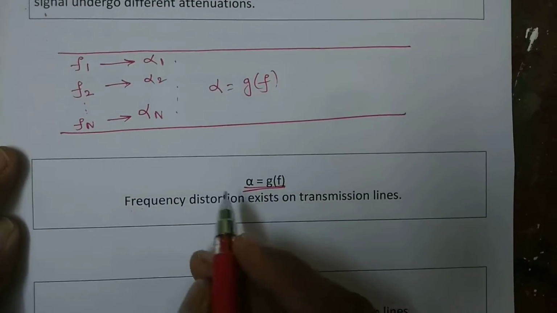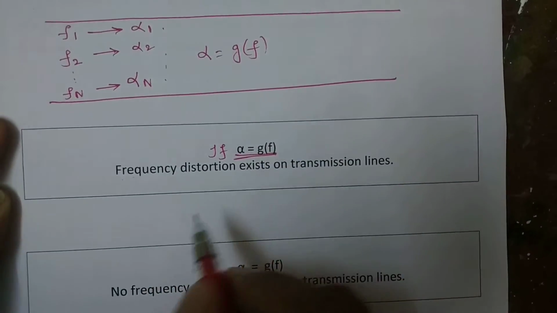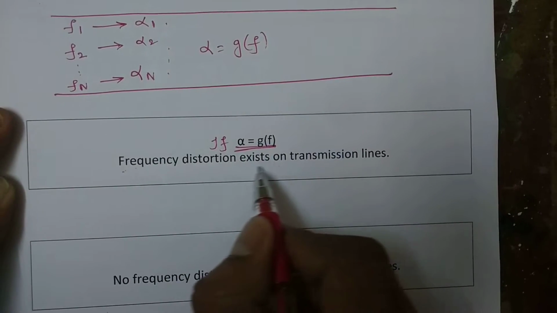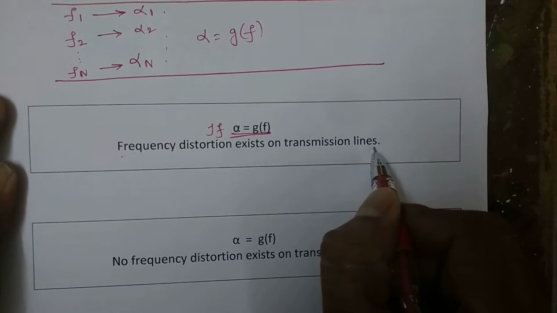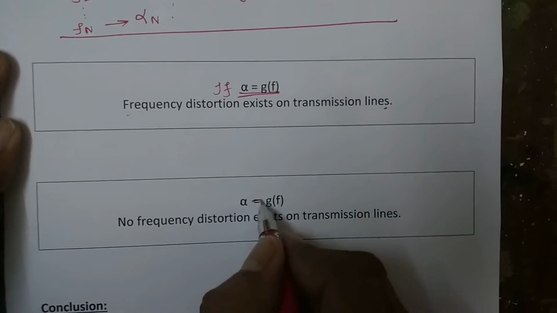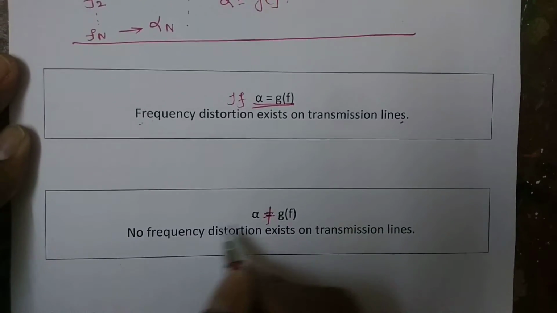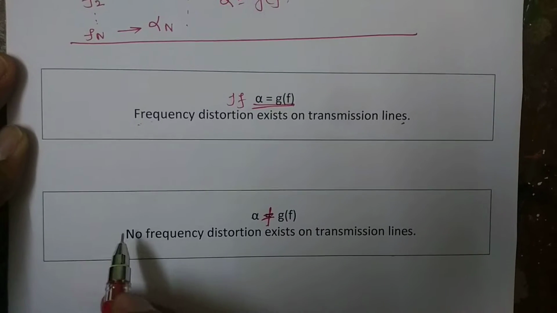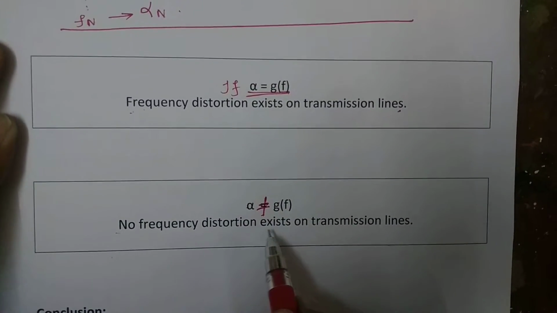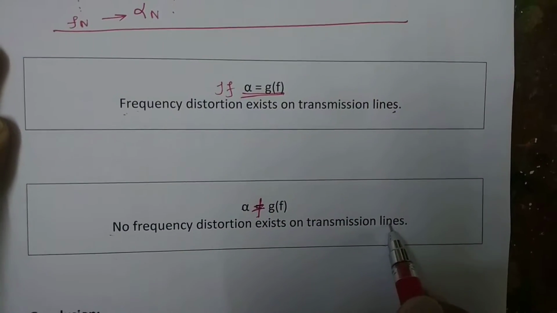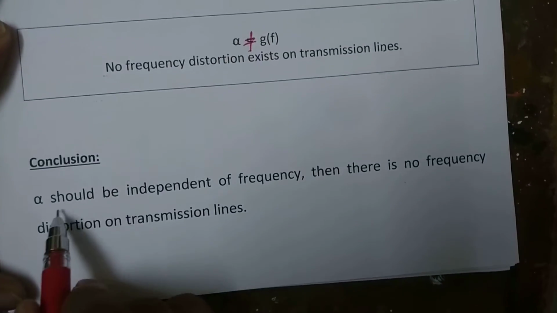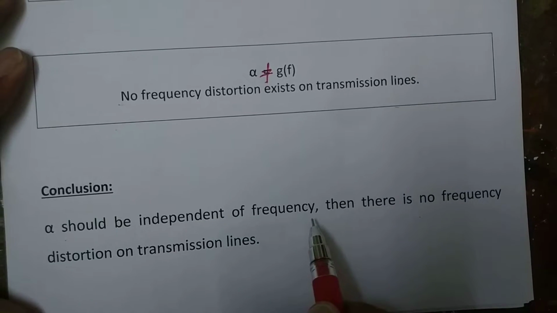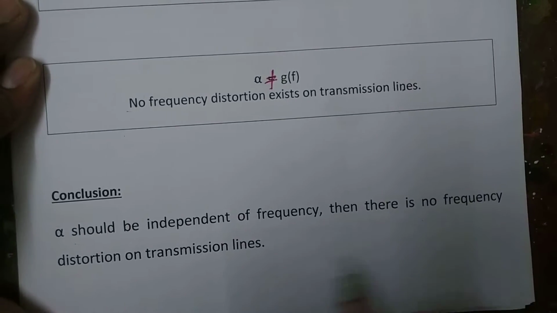If it is the function of frequency, distortion exists on transmission lines. If the attenuation constant is not the function of frequency, no frequency distortion exists on transmission lines. Conclusion: alpha should be independent of frequency, then there is no frequency distortion on transmission lines.